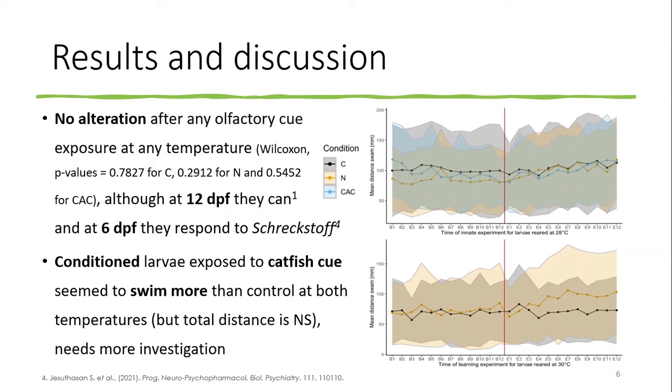Finally, regarding conditioning, although we did not find any significant difference in total distance swam indicative of learning in any temperature group, we seem to detect a slight increase in swimming for conditioned larvae that were exposed to the catfish cue, as you can see on the bottom graph displaying distance swam over time, for both the water control exposed and the catfish cue exposed larvae. Here from the elevated temperature group as an example, we also found the same result in the control group.